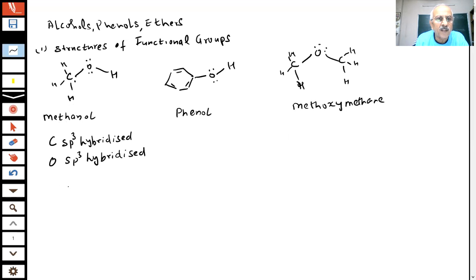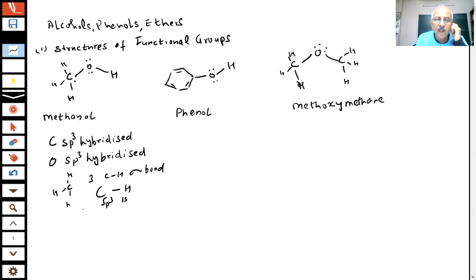So what type of bonds are there? The carbon-hydrogen bonds, how many are these, students? There are three carbon-hydrogen sigma bonds. Can you see that? Yes or no? These sigma bonds will be formed when the sp3 hybrid of carbon overlaps with which orbital of hydrogen? The s orbital. So which sigma bond? sp3 of carbon and 1s of hydrogen. Yes or no? Tell me.